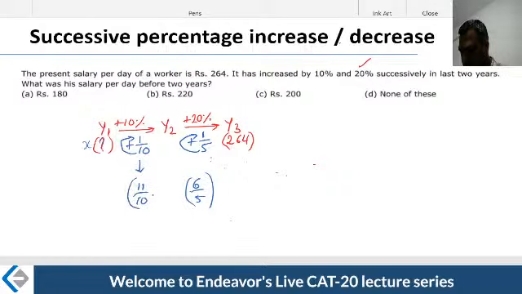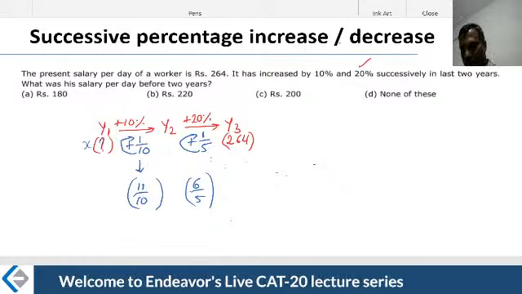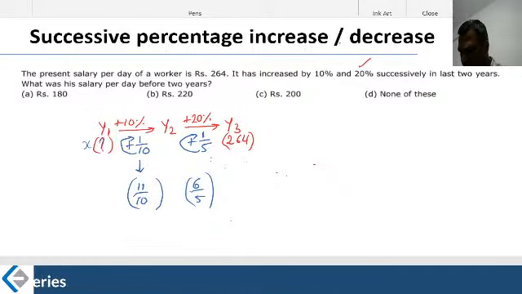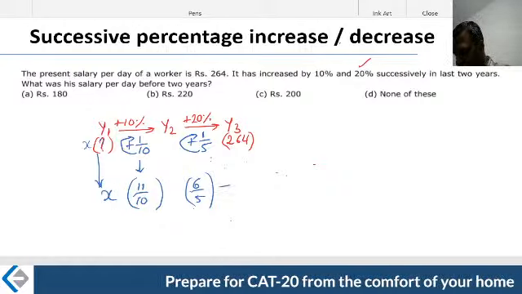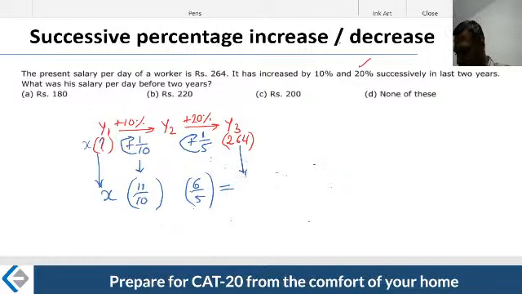Succession, you are doing it in succession, one after the other. What was the initial value? This x as it is. That's what I want to find out. This is x. What is the final value? Equal to this particular number, which is 264. That is the structure. That's what the author is trying to tell us.